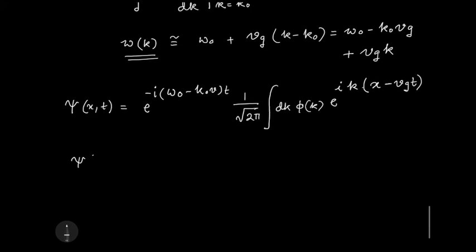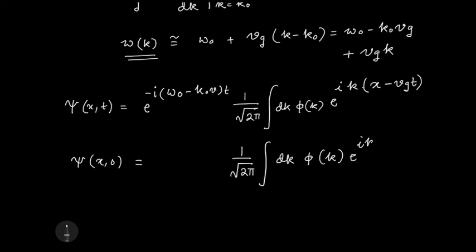Let me remind you what was psi at t equals 0. Psi at t equals 0 was 1 by root 2 pi integral of dk phi k e to the i kx. Right? At t equals 0, it was this.